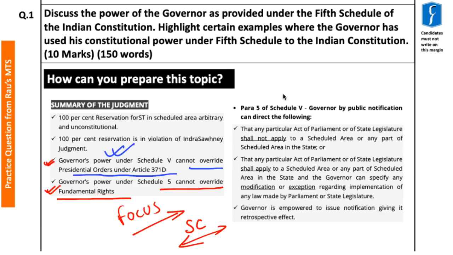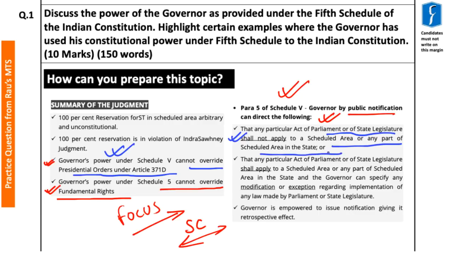So overall, as per Schedule 5 of the Indian Constitution, the governor by public notification can direct that any particular act of Parliament or state legislature shall not apply to a scheduled area or any part of a scheduled area in the state.